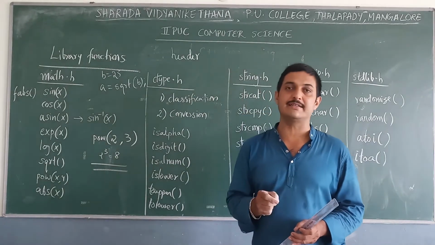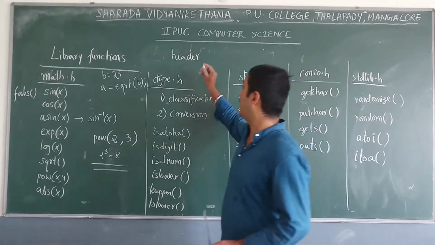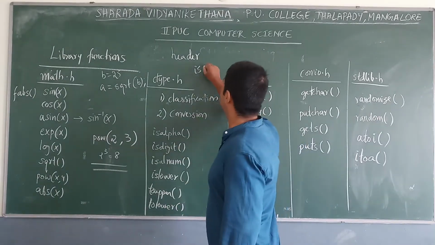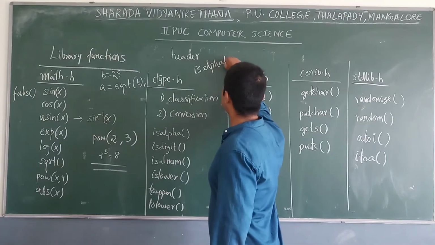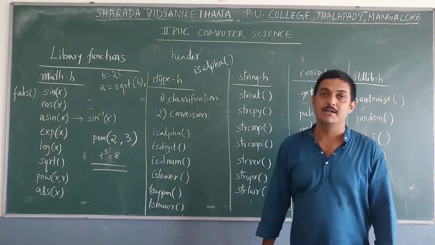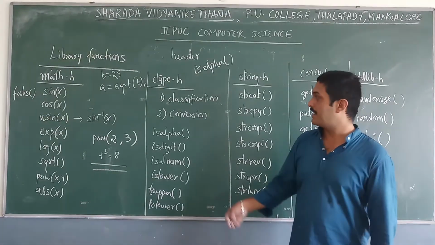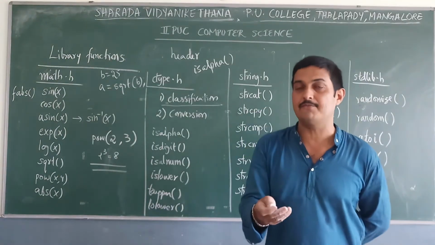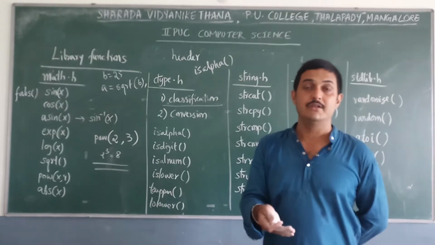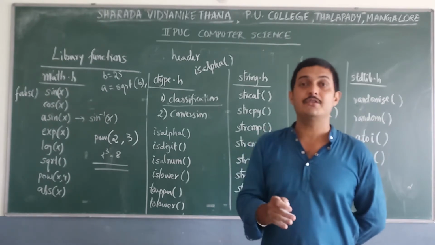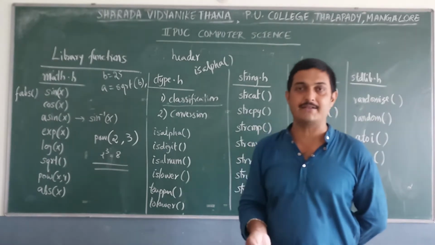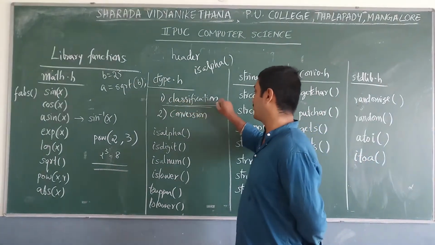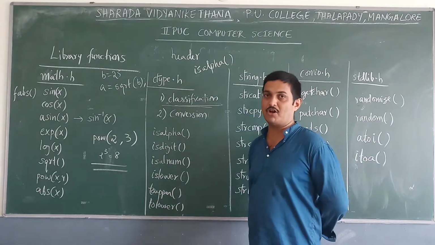Classification functions use is as a prefix: isalpha, isdigit, like this. To check for an alphabet, we need the isalpha function, and such functions are called classification functions. That is, to check whether the given character is an alphabet or a digit or any other special character, we need classification functions defined under ctype.h.